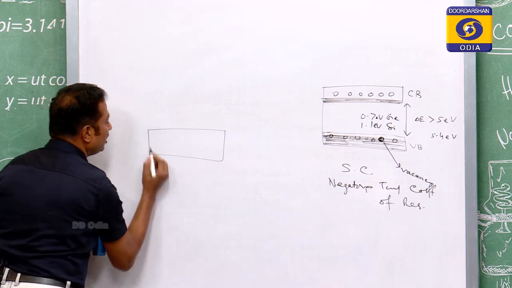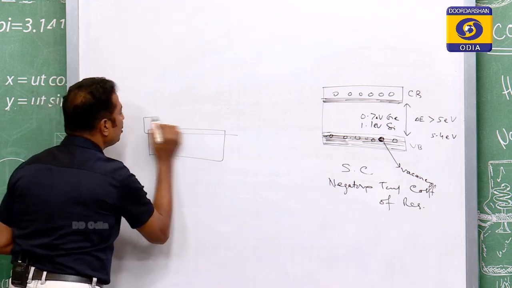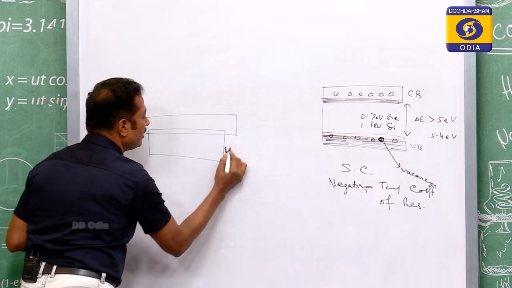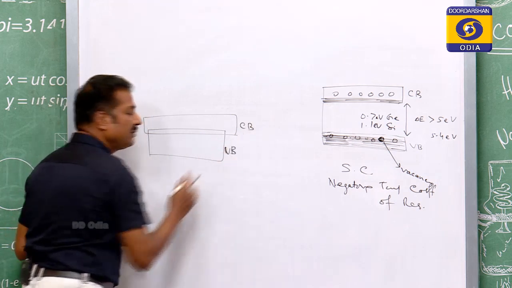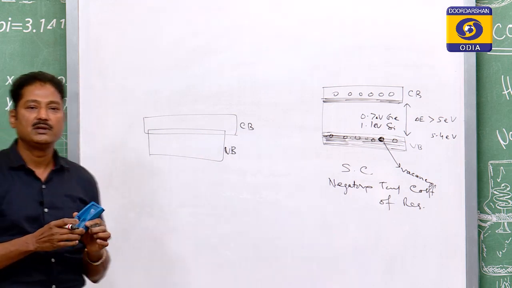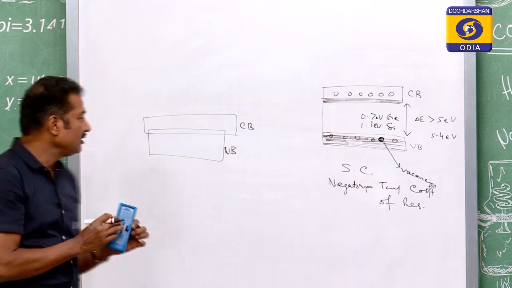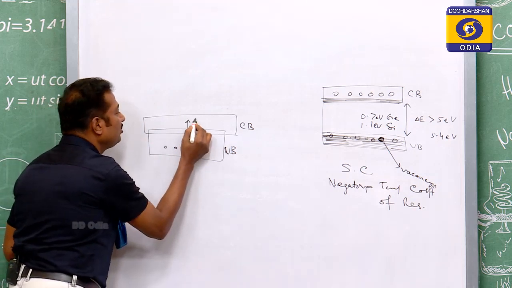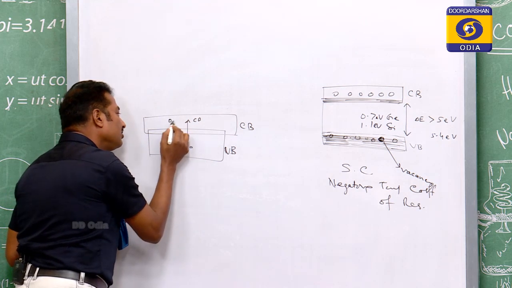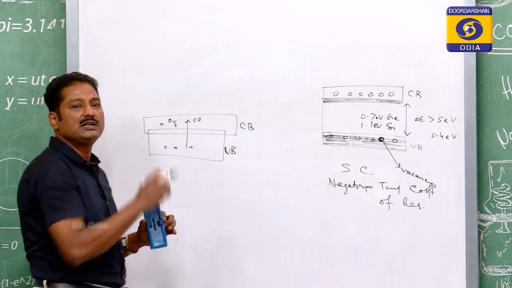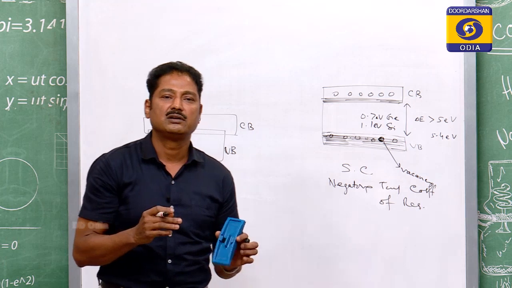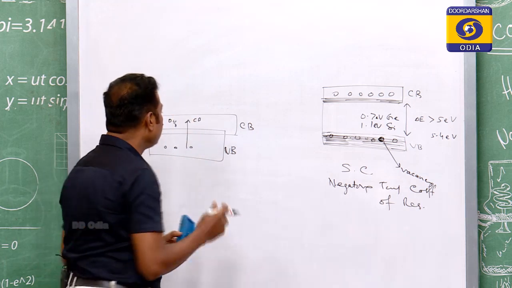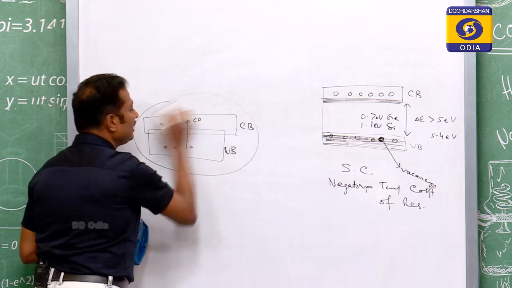In conductor, you may get the two bands overlapping. It is your valence band, it is your conduction band, and they are overlapping. When they overlap, then with slight excitation, the electrons can go to conduction band, or the conduction band also has electrons. So, it is now ready to conduct, like your aluminum, iron, copper, silver, those are the overlapping cases.